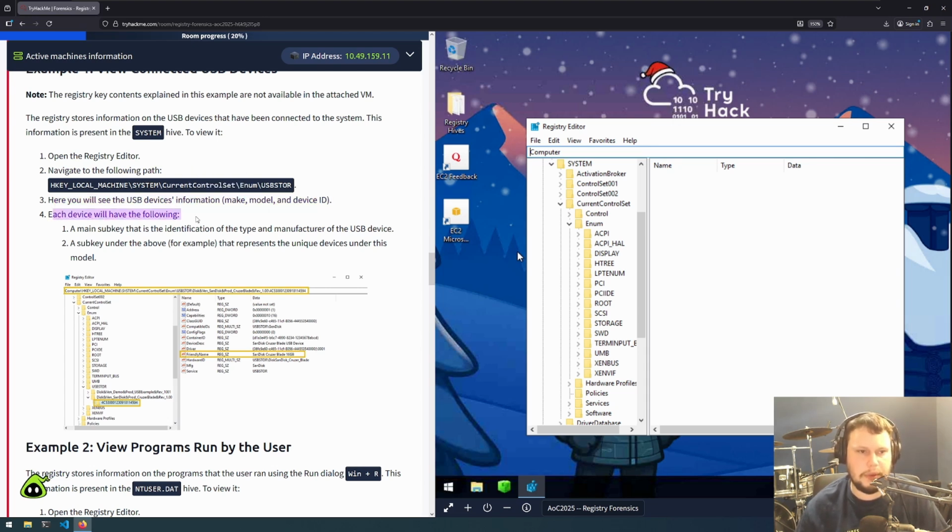Each device will have the following: a main subkey, that is the identification of the type and manufacturer of the USB device, and a subkey under the above, which, for example, represents the unique devices under this model.